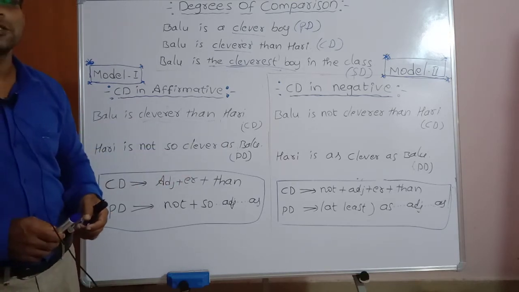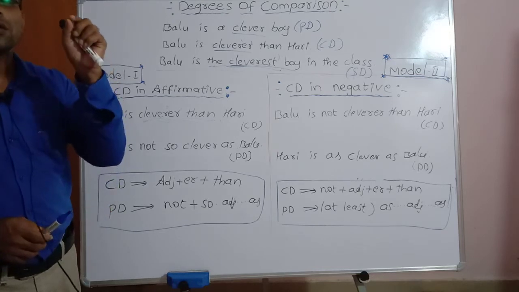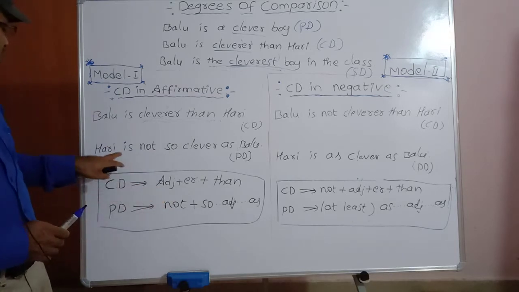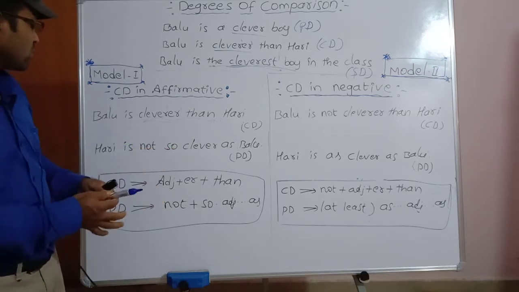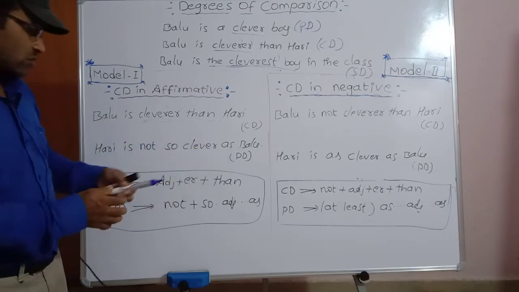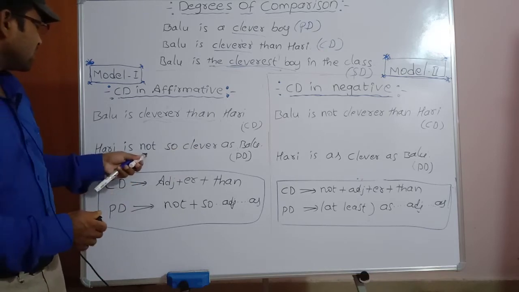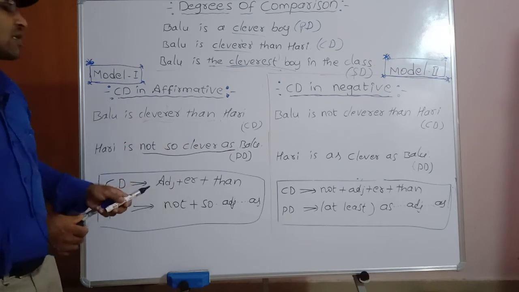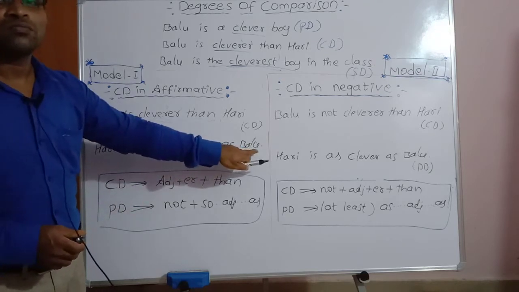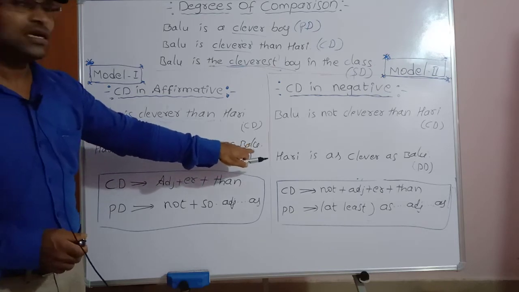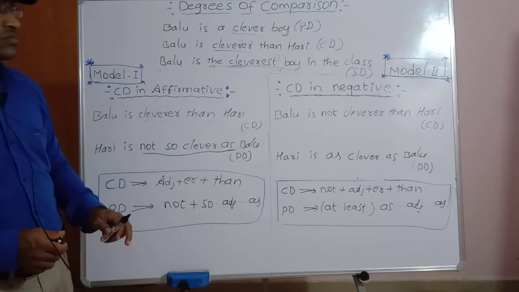Negative sentence means we must use not in the positive degree. Hari is not so clever as Balu.